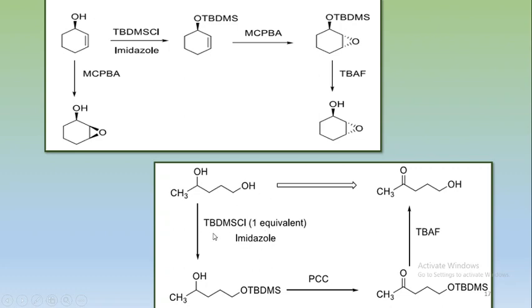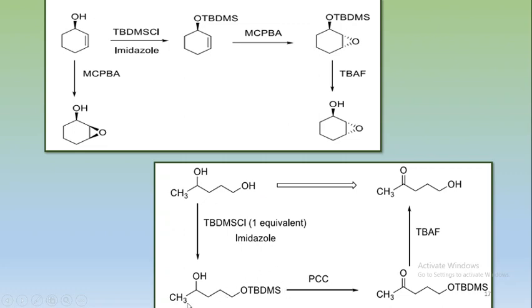Therefore, if we react one equivalent of TBDMSCl, then it will preferentially protect this primary alcohol, not this secondary alcohol. That means here only the protection of the primary OH by using this silyl ether.